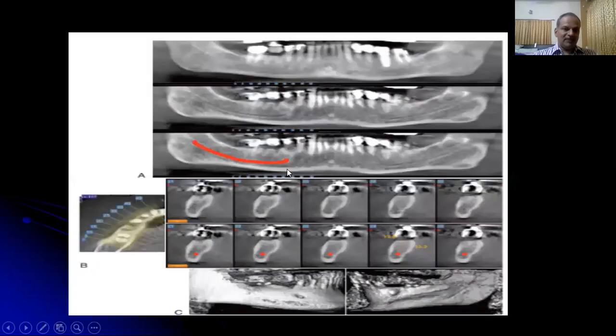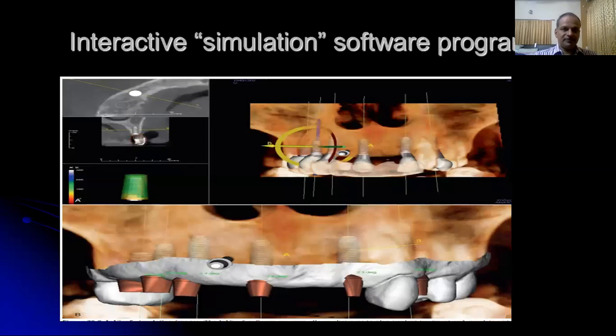The mandibular nerve can be identified with these three-dimensional projections, along with the buccolingual width and the superior-inferior height.